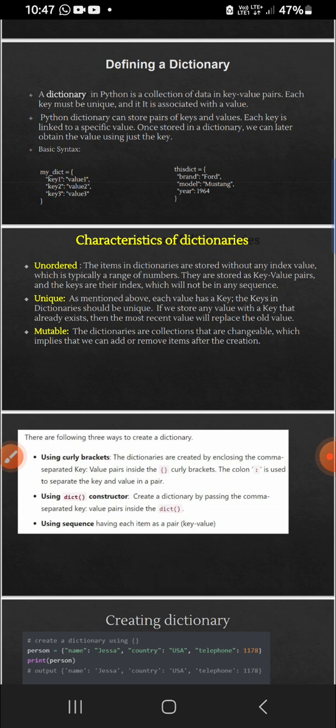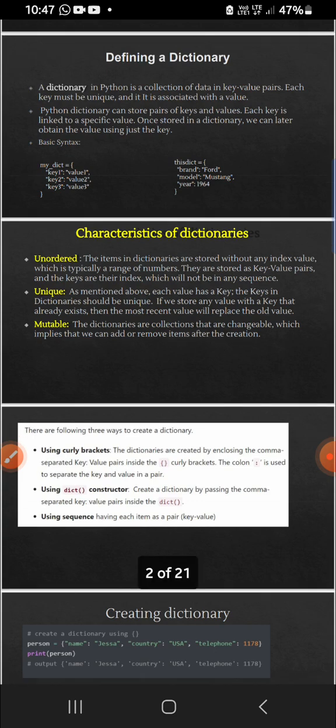So can we just look at these three characteristics? Unordered: the items in the dictionary are stored without any index value, which is typically a range of numbers. There will be no index value, which is typically a range of numbers.